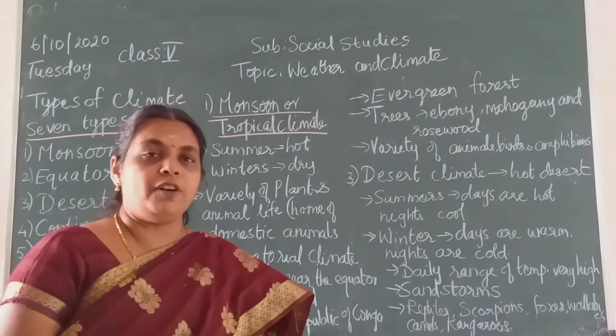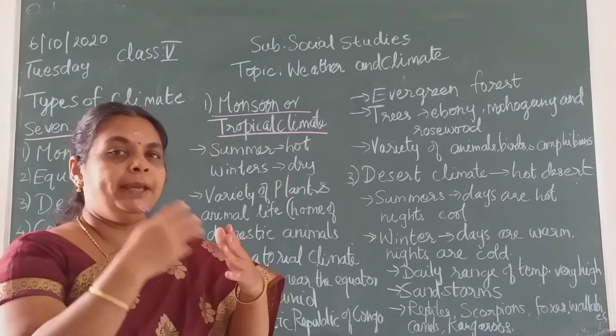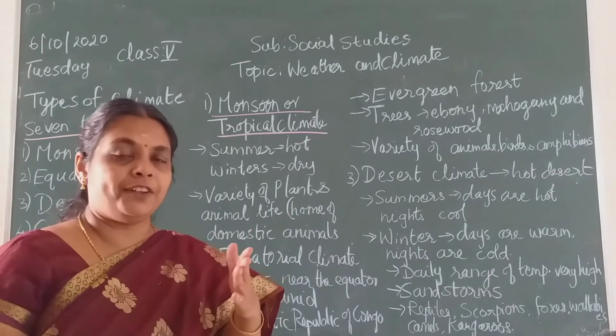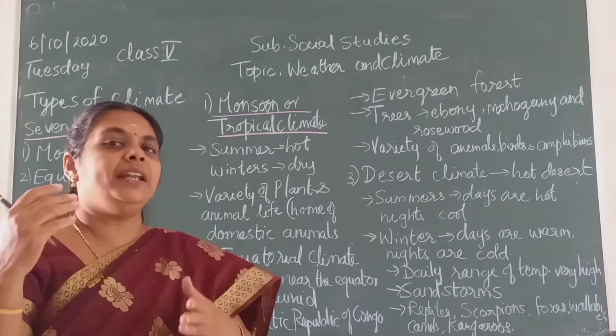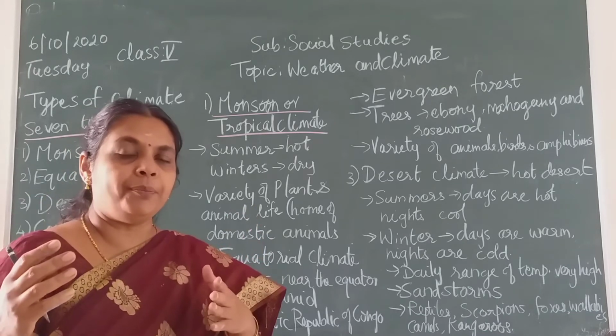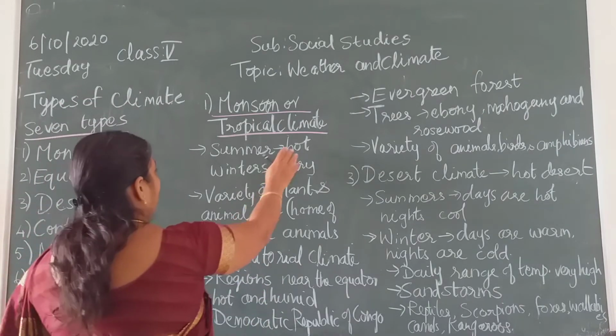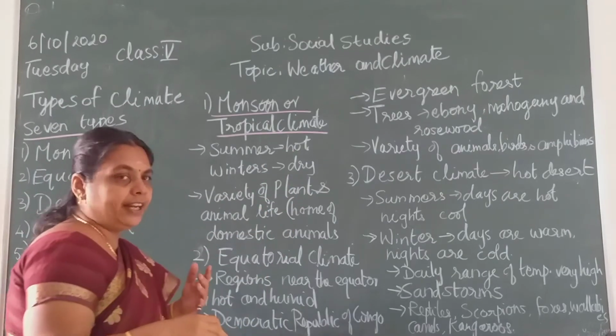You could have observed from March or April till May you have a hot climate. From June afterwards it starts raining, and in December, January or up to February you feel the cold. So summers are hot, winters are dry.